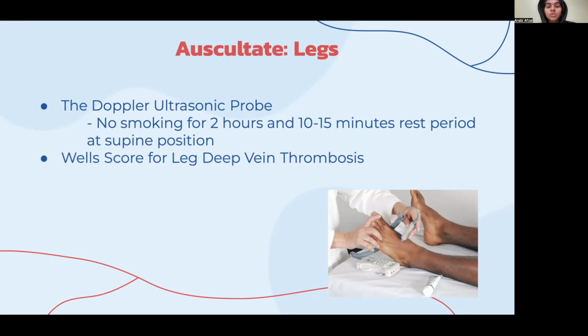When a patient presents with a weak peripheral pulse, use the Doppler ultrasonic probe to monitor blood pressure in the lower extremities. The device magnifies pulse sounds from the heart and blood vessels. The patient should be in a supine position with legs externally rotated. While there are many assessments for DVT, the most accurate is the Wells score. It groups patients into low, moderate, or high probability of DVT based on clinical characteristics and manifestations.